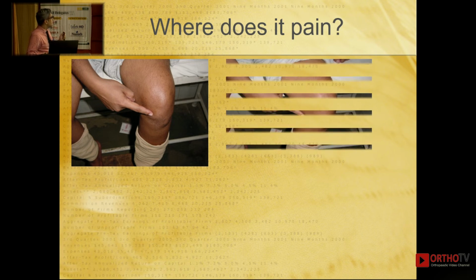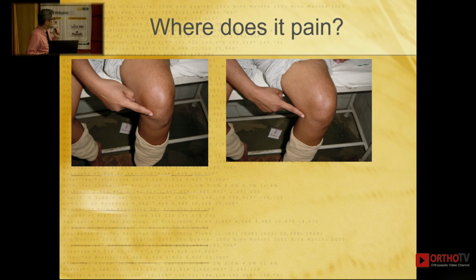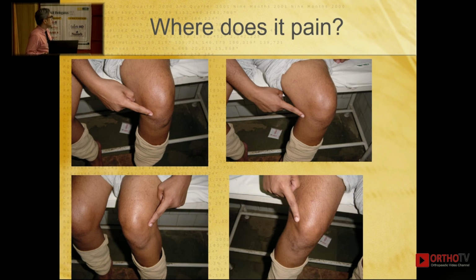One more thing that seronegative spondyloarthritis also comes up with, I am sure you must have come across patients of this sort. There is no obvious inflammation, but the moment you ask the patient, he will keep pointing his fingers at multiple locations. See, the knee definitely is not all that inflamed, hardly any inflammation in the knee. A little bit of inflammation, if at all, you can see here, but he is pointing his fingers to multiple locations. Even see this, you can see this is again very prominent. This is enthesitic pain of seronegative spondyloarthritis.